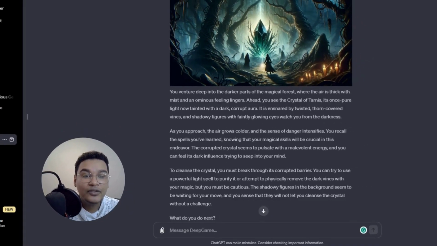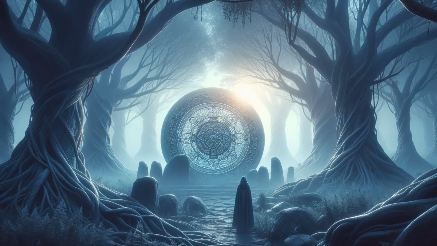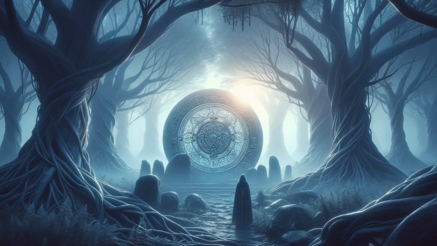You venture deep into the darker parts of the magical forest, where the air is thick with mist and an ominous feeling lingers.